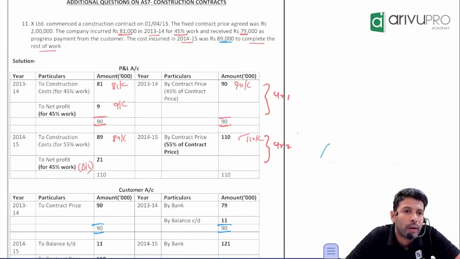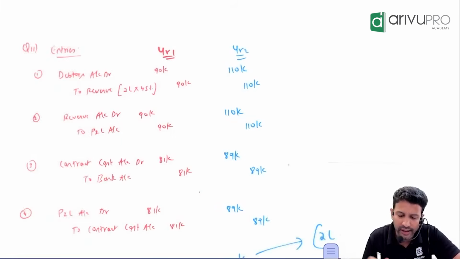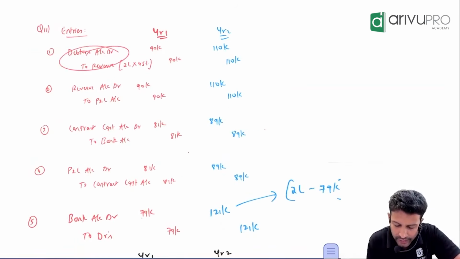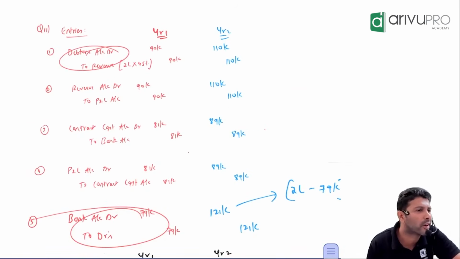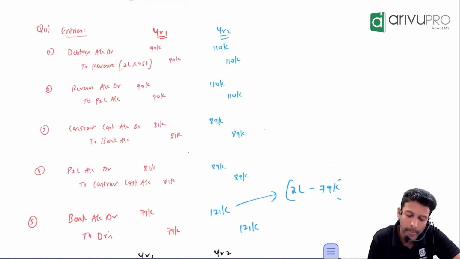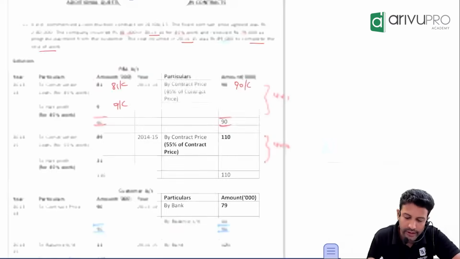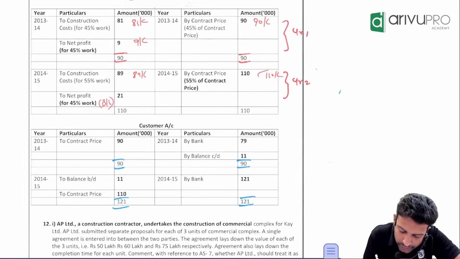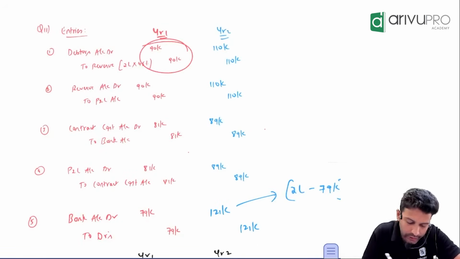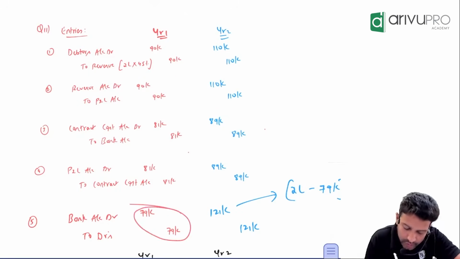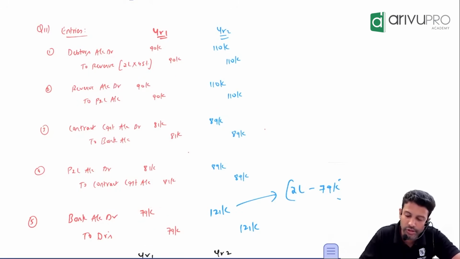Done. Now these entries, there are 2 entries affecting debtors ledger. That simply you'll have to post it into debtors ledger. Tell me the posting. First posting for debtors ledger is what? In debtors ledger you will post it as 2 contract price or 2 revenue. How much? 90,000. Correct? First year, how much money you receive from debtor? 79,000. This one, when you post it into debtors ledger, the posting will be what?